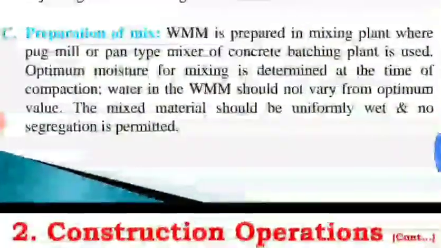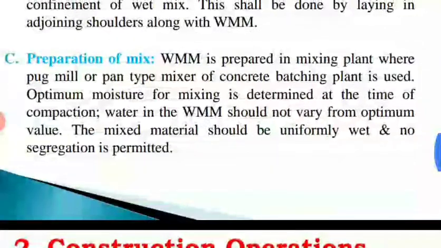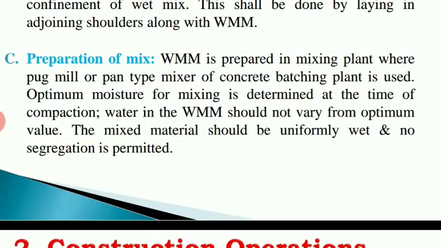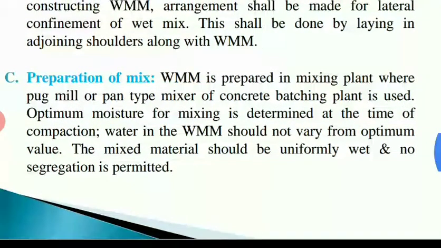So here the wet mix macadam is prepared in a mixing plant, where the pug mill or pan type mixer of the concrete batching plant is used. Here we are going to mix the material. Whatever materials we require in the construction, we take in a standard proportion and mix in a batch plant, or mixing plant. And the equipment we use is a pug mill, or else we can use a pan type mixer also. And here the optimum moisture for mixing is determined at the time of compaction.